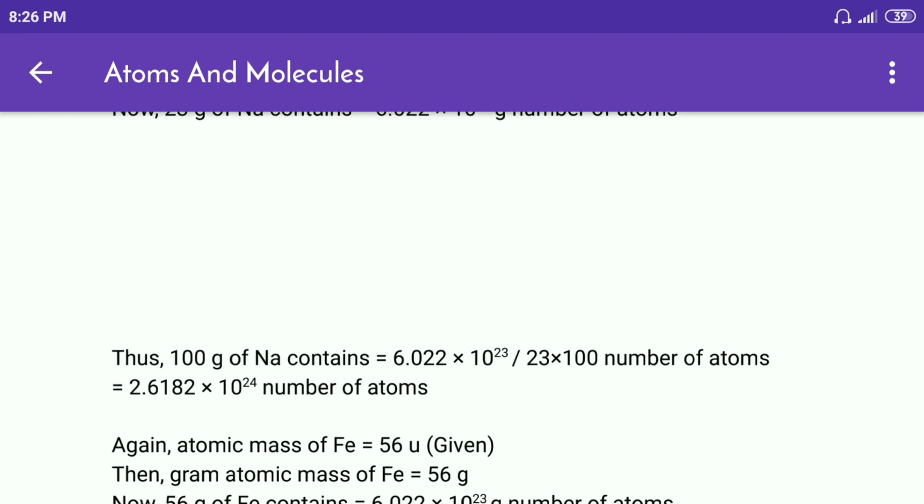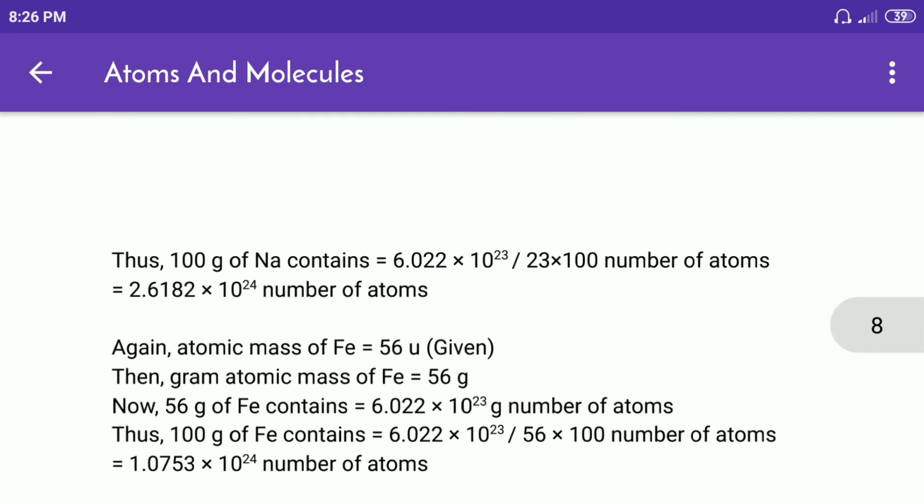Thus 100 gram of Na contains is equal to 6.022 multiplied by 10^23 divided by 23 multiplied by 100 number of atoms is equal to 2.6182 multiplied by 10^24 number of atoms.